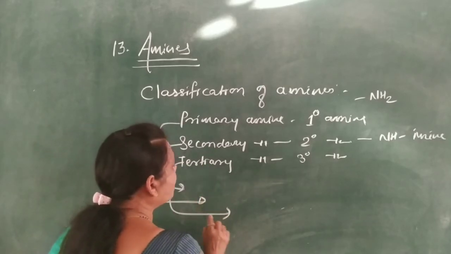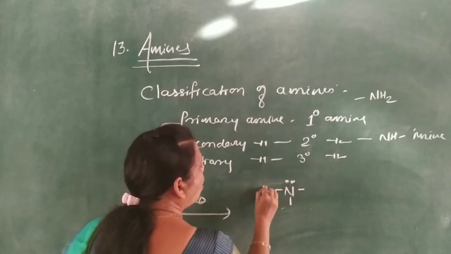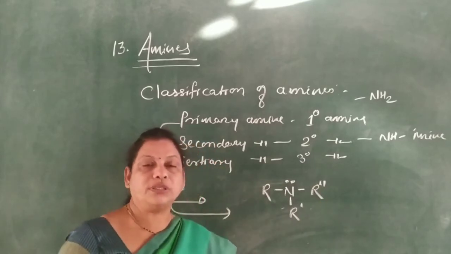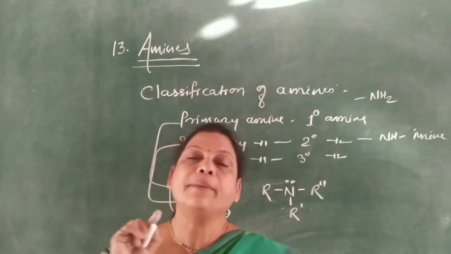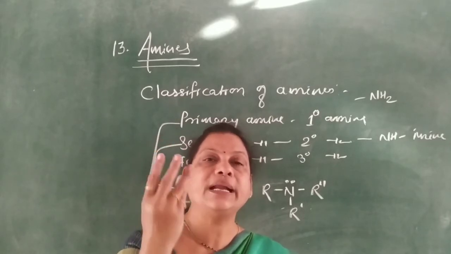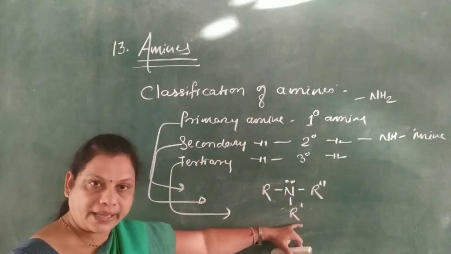Now tertiary amine means amine in which all three hydrogen atoms from nitrogen in ammonia are replaced by three similar or dissimilar alkyl groups, called a tertiary amine.